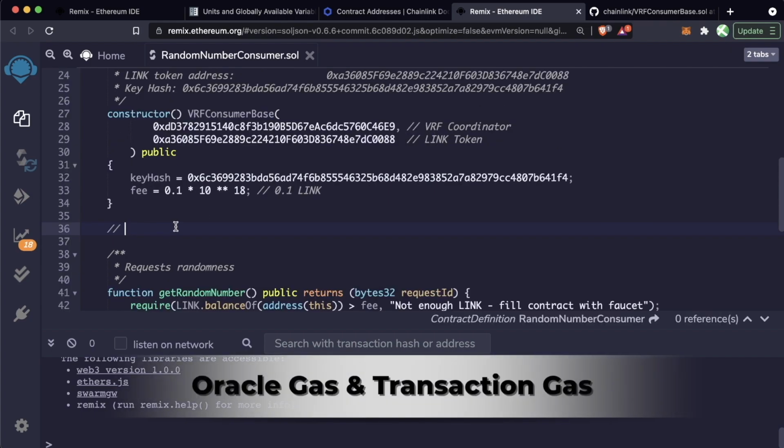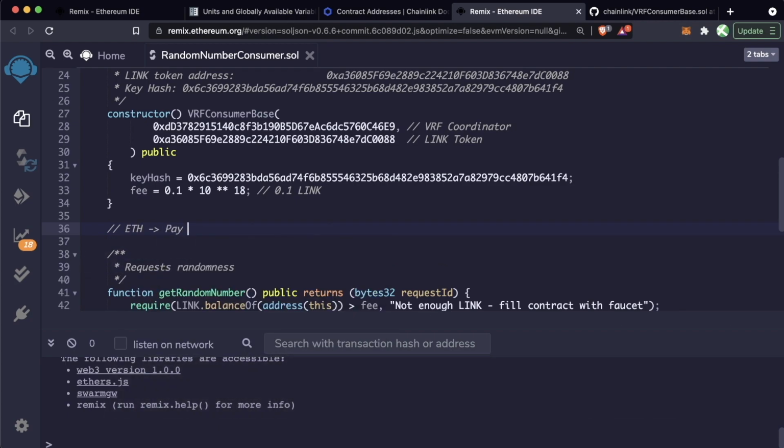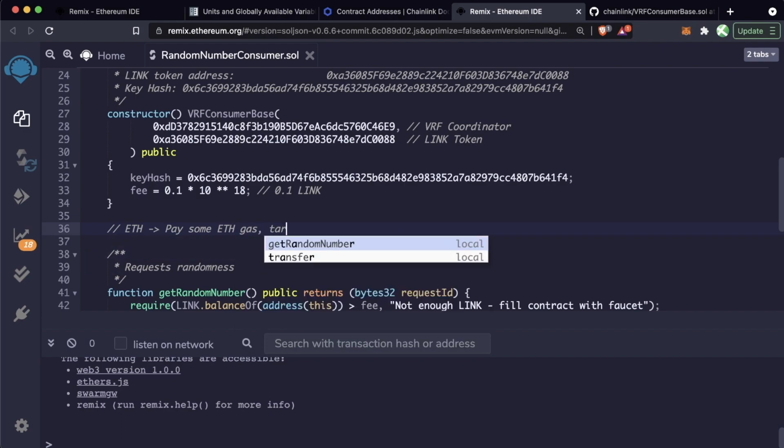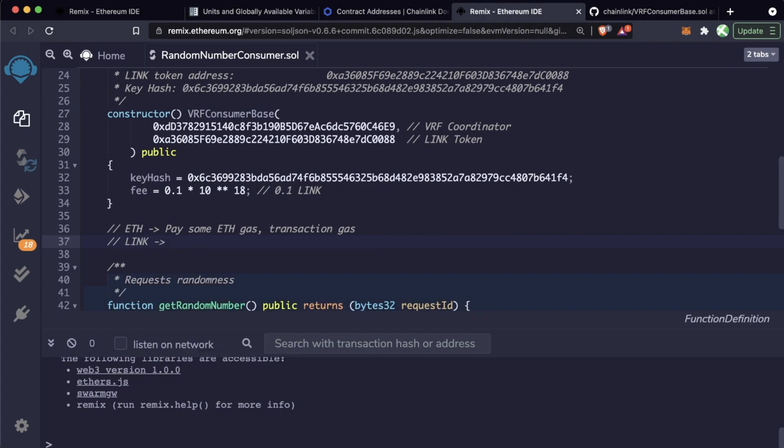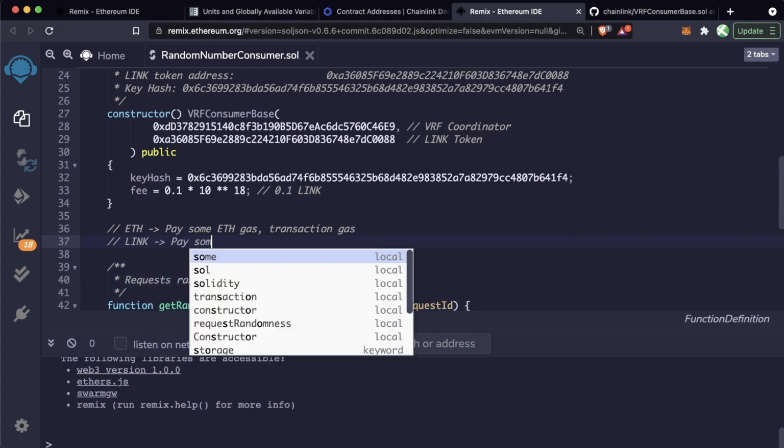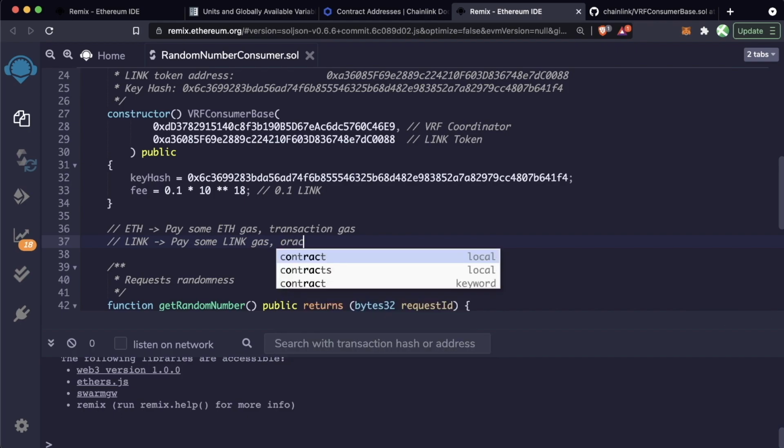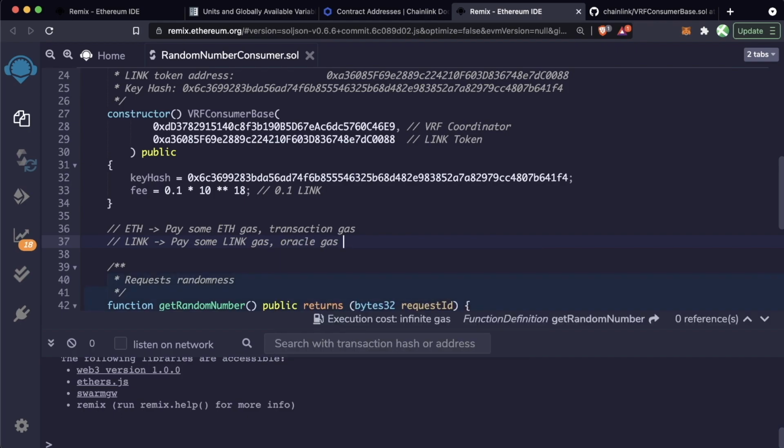Now let's talk about a couple things here. In Ethereum, whenever you make a transaction, you have to pay some ETH gas, right? Or transaction gas. This is to pay the smart contract platform a little bit of ETH for performing our transaction. With a smart contract that operates with an oracle, we have to pay some link gas or oracle gas. This is to pay the oracles a fee for their services for providing data or doing some type of external computation for our smart contract.